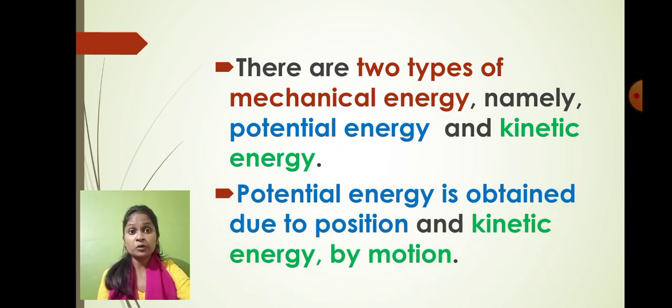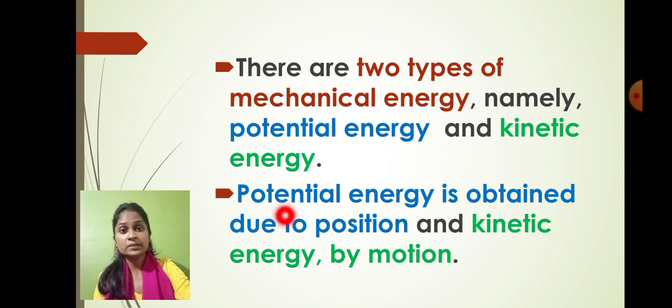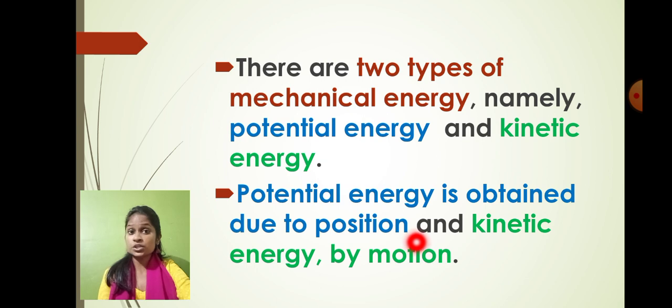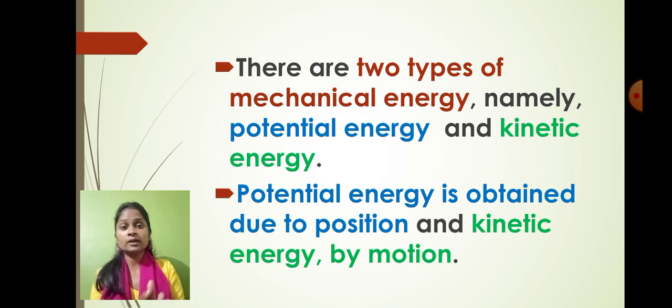One most important thing, always remember, which is very important from your exam point of view also: potential energy is obtained due to a position. If because of position we get a particular type of energy, then it is called potential energy. And because of motion, if we get any type of energy, then it is called what? Kinetic energy. So kinetic energy and potential energy both come under the category called what, students? Mechanical energy. Now let's speak about the other types of energy today one by one.